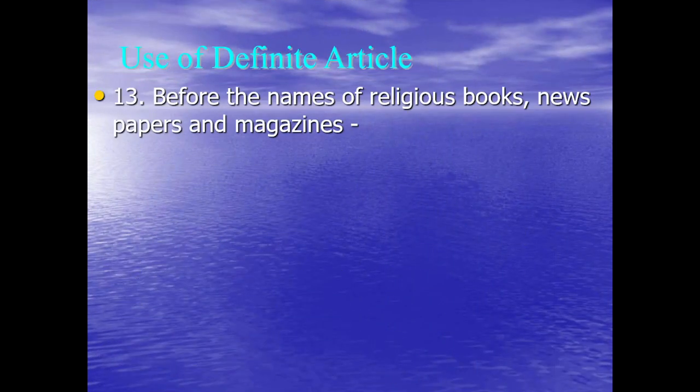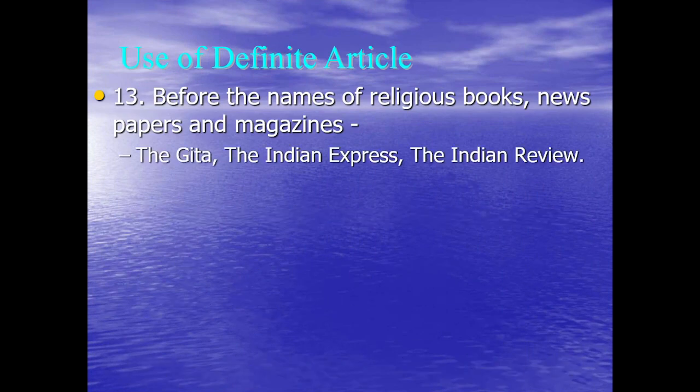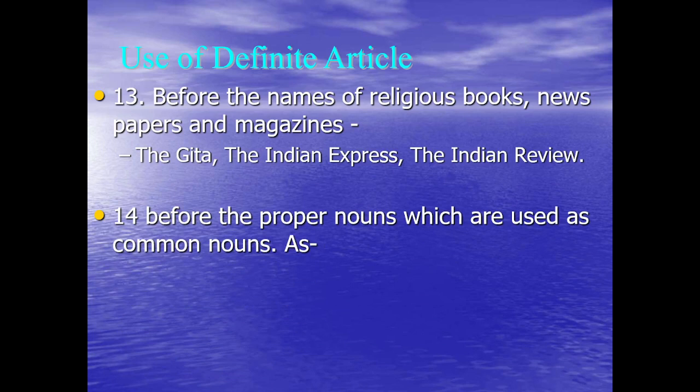More on the definite article. Before the names of religious books, newspapers and magazines: the Gita, the Ramayana, the Indian Express, the Hitwada, the Indian Review. Those are a few examples. Before a proper noun which is used as a common noun, let us take an interesting example.